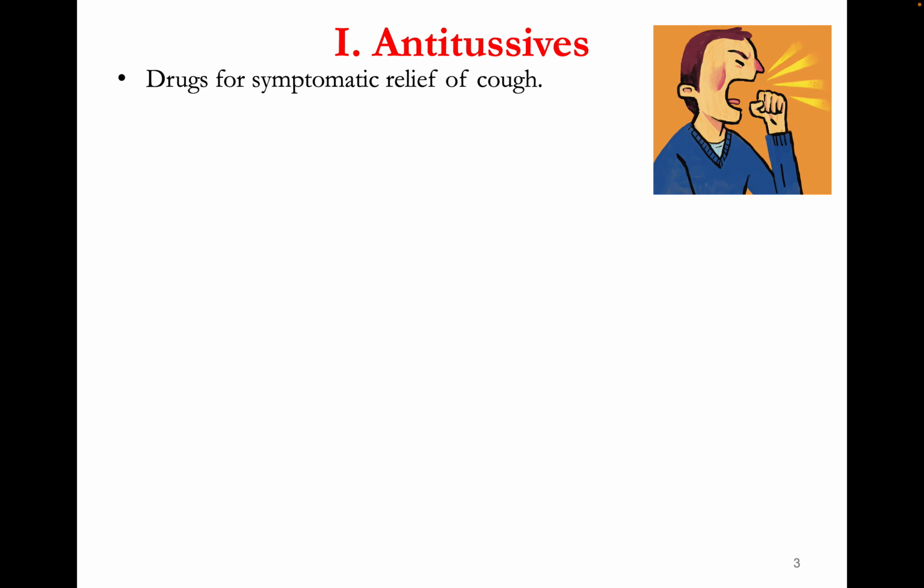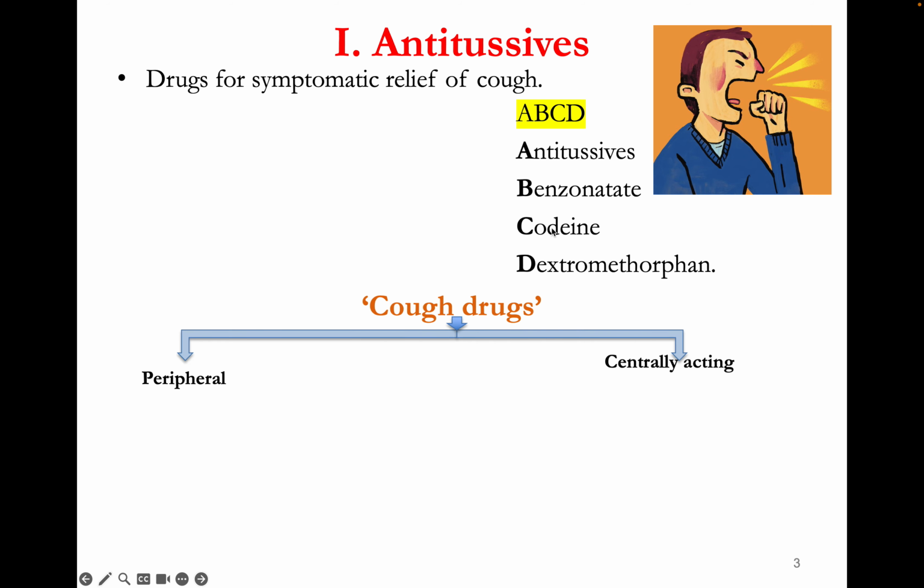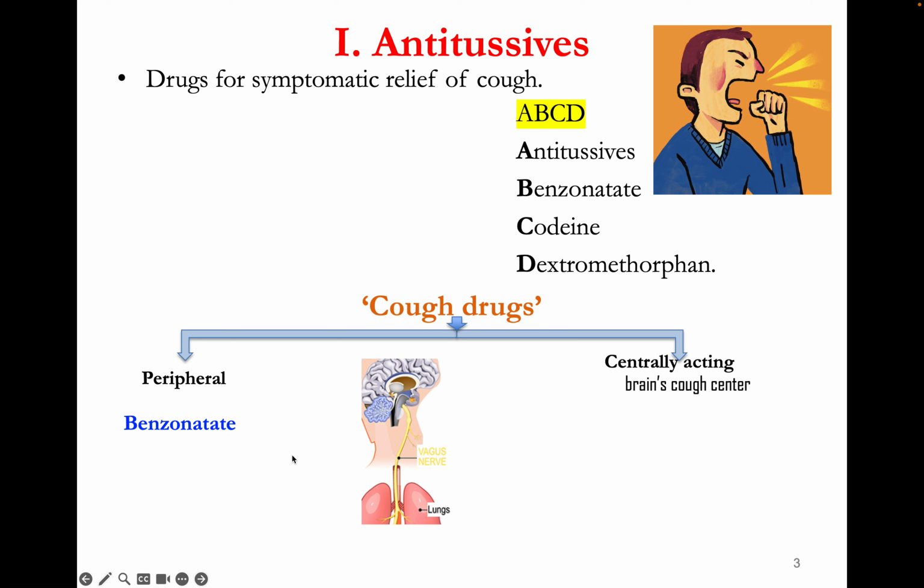Antitussives are drugs for symptomatic relief of cough. There is a mnemonic, easy for you to remember: antitussives A and B, C, and D are the 3 drugs, okay? These cough drugs act differently. One of these 3 drugs works on the peripheral part of the nervous system, and the other 2 work centrally. The peripherally acting drug is benzonatate, and the centrally acting ones are codeine and dextromethorphan.